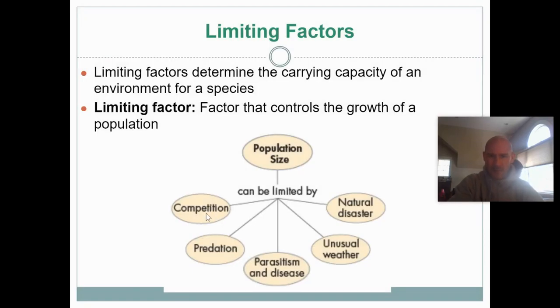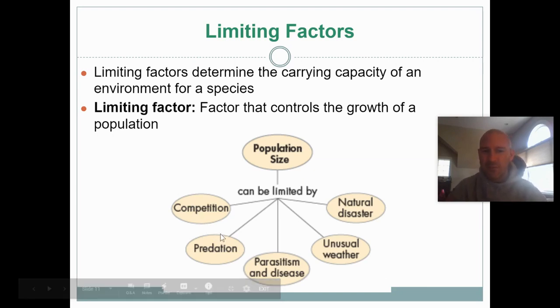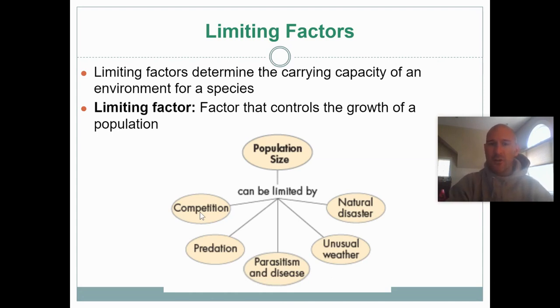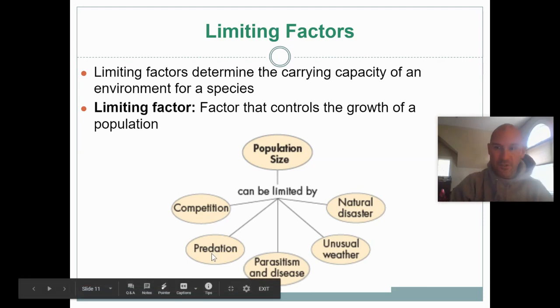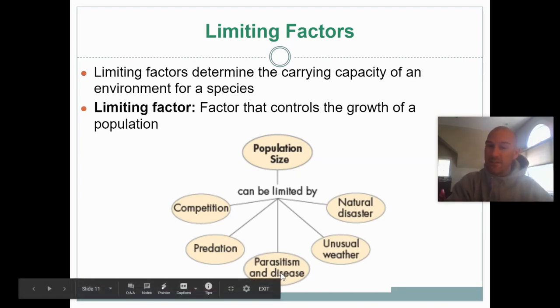So competition, predation, parasitism, and disease become more intense with the density of the population. If I have more organisms in a given area trying to get the same resources, competition is going to increase. If the density of that population decreases, competition is going to decrease. Predation: more prey, more predators, more predation. The amount of predation increases and decreases with the density of the population. Same with parasitism and disease.